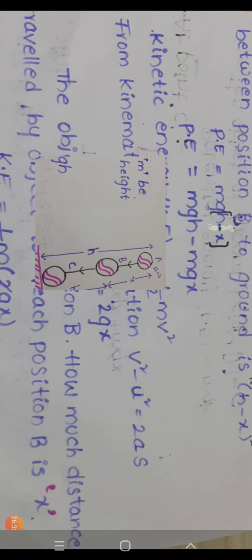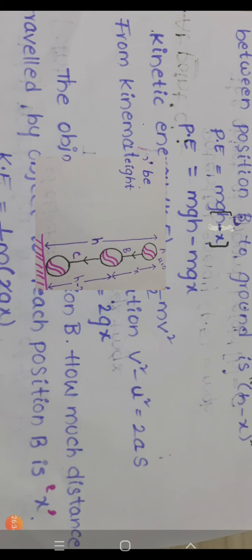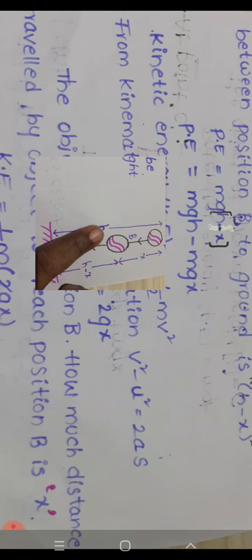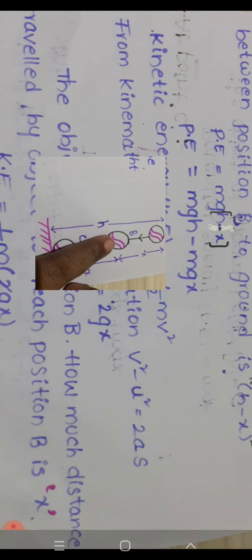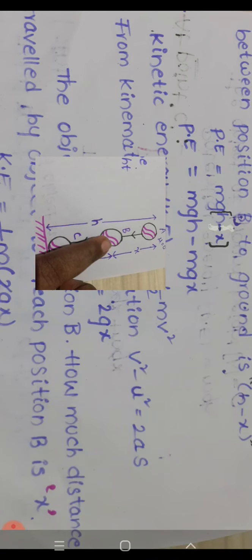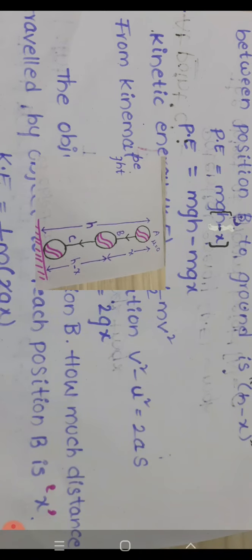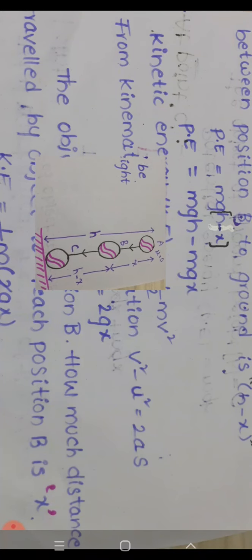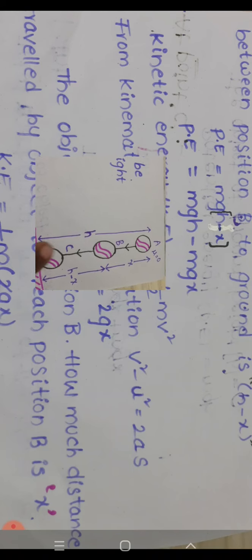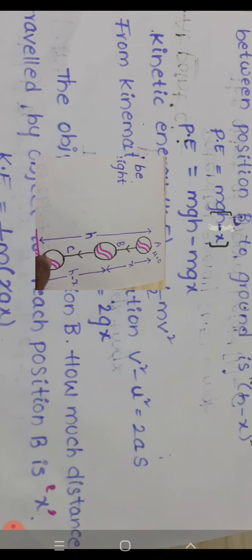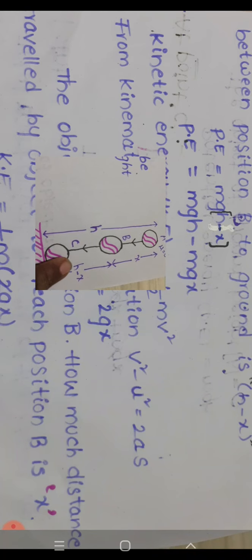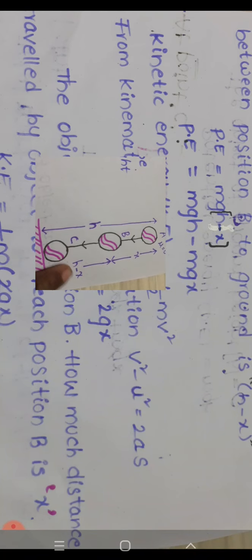Observe the small window, where we are going to find the potential energy. The object is at position B. For the potential energy of the object, we need the distance between point B and the ground. This is the ground. So the distance is h minus x.